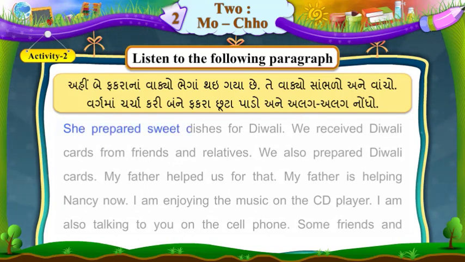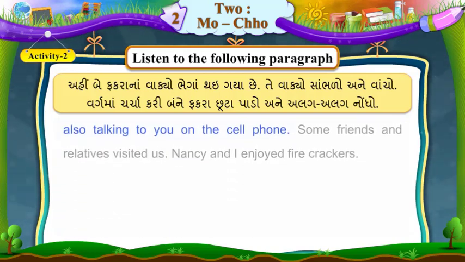She prepared sweet dishes for Diwali. We received Diwali cards from friends and relatives. We also prepared Diwali cards. My father helped us for that. My father is helping Nancy now. I'm enjoying the music on CD player. I'm also talking to you on the cell phone. Some friends and relatives visited us. Nancy and I enjoyed firecrackers.